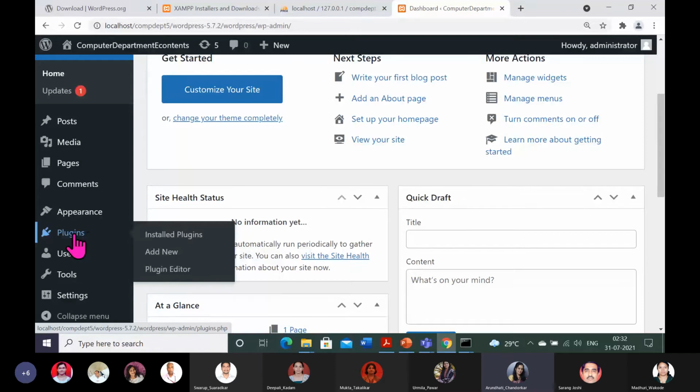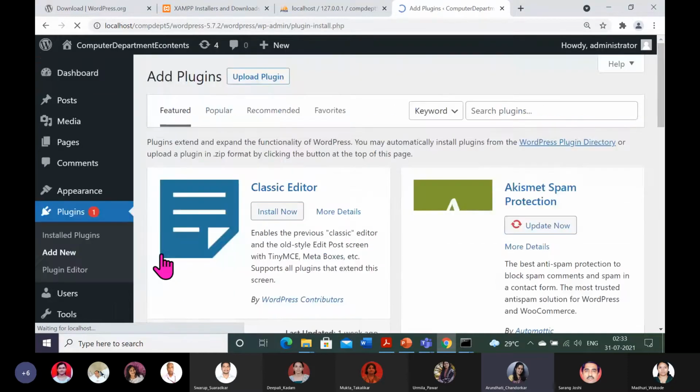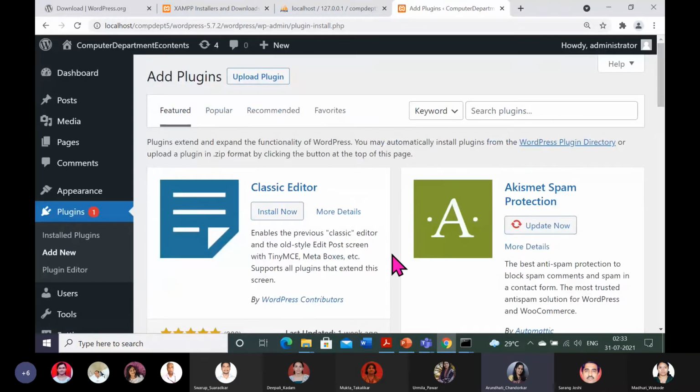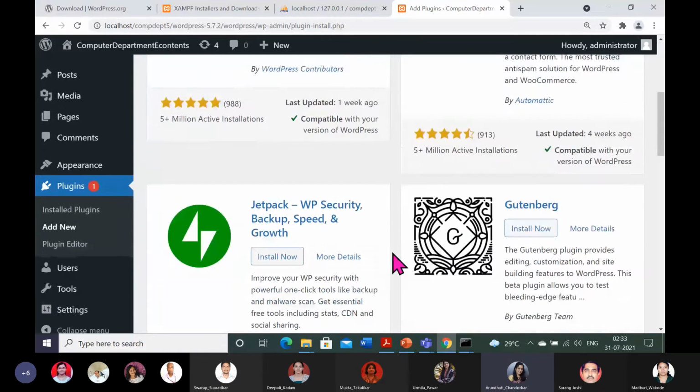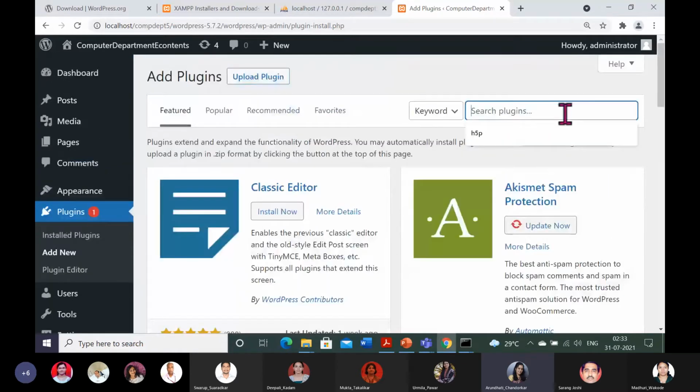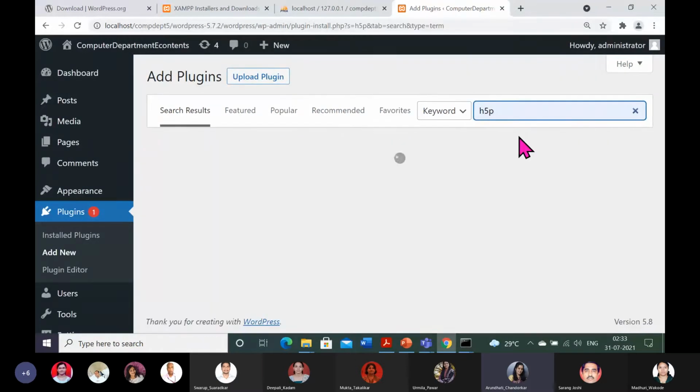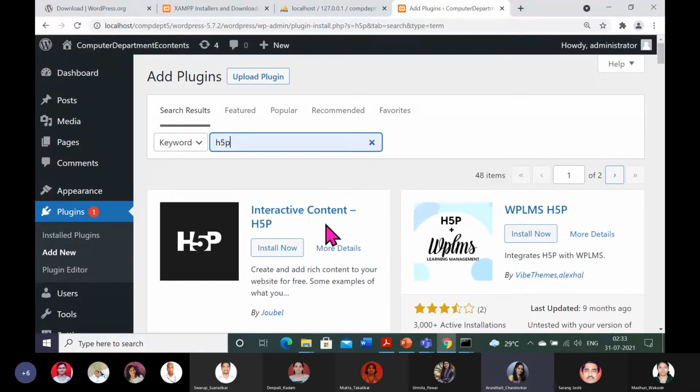You will have to go to Plugins and click the Add New button. I will directly search for my plugin of interest. It is there, the Interactive Content H5P plugin. Now I will click Install Now.